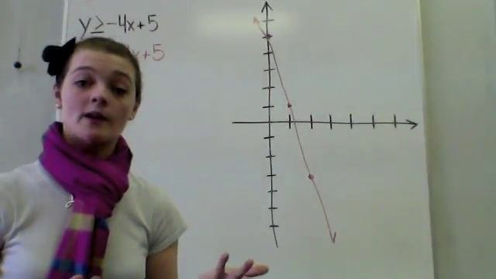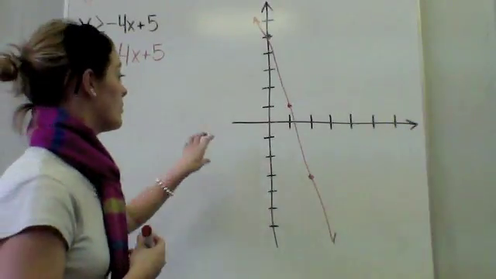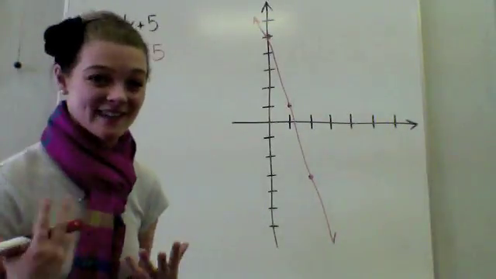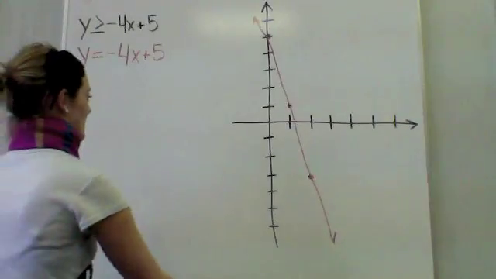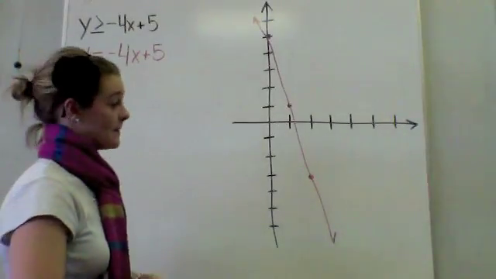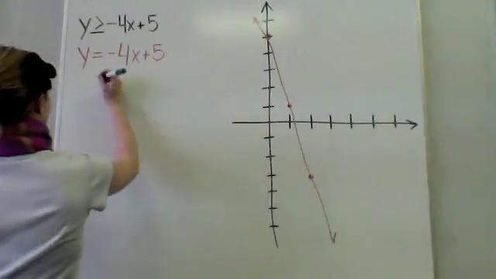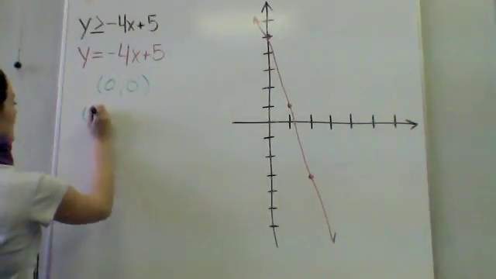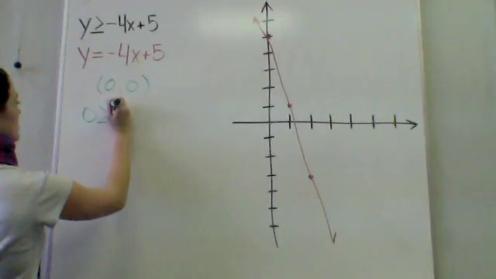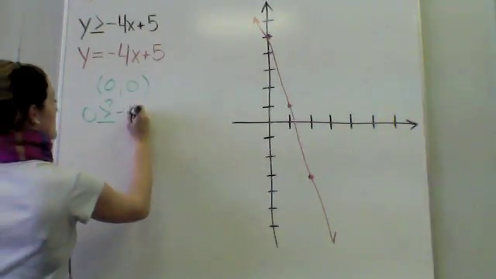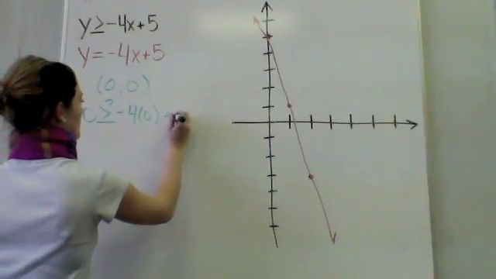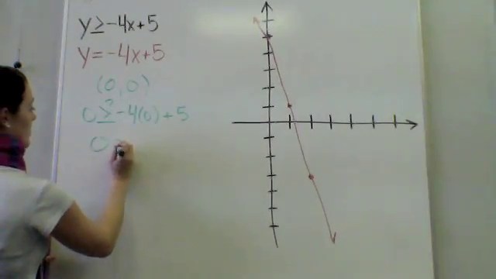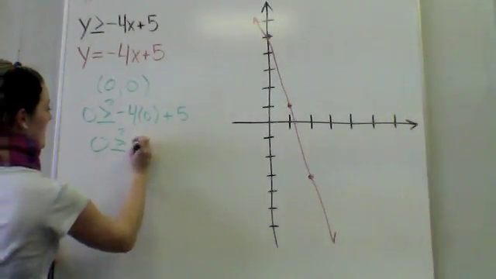Because I'm graphing an inequality, once again I've got to find out where on my graph the x and y values satisfy the inequality. So I pick a tester point. Like I did in the previous example, I'm going to choose 0, 0. It's the easiest one. And I'm going to plug it into my original inequality. Y greater than or equal to, I'm questioning it, negative 4 times 0 plus 5. Well, negative 4 times 0 is just 0. So I'm left with questioning if 0 is greater than or equal to 5.